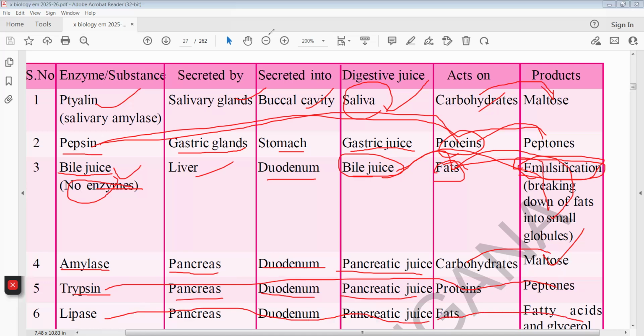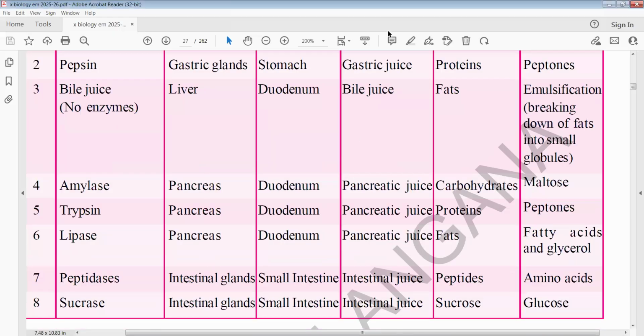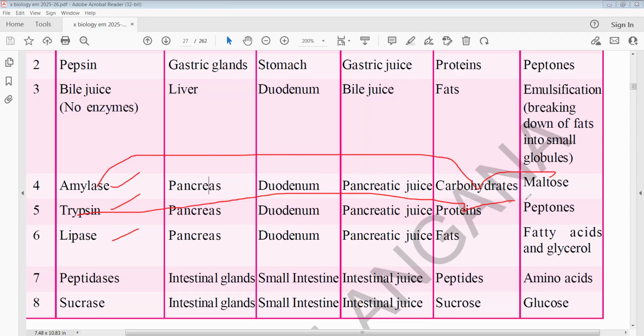So keep in your mind amylase, trypsin, lipase. Amylase acts on carbohydrates and converts them into maltose. Trypsin acts on proteins and converts them into peptones. Lipase acts on fats, converting them into fatty acids and glycerol.